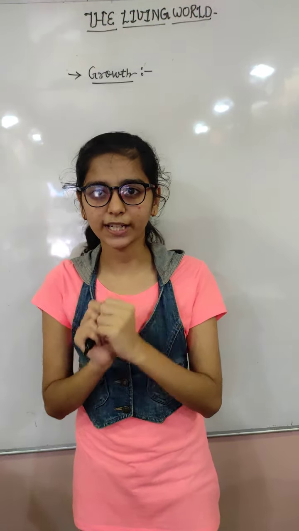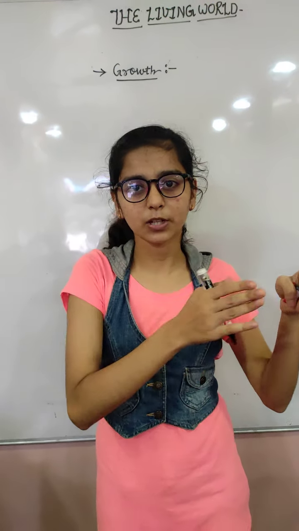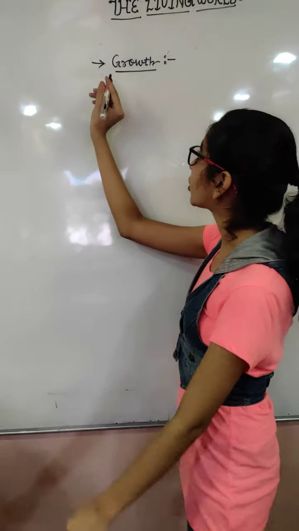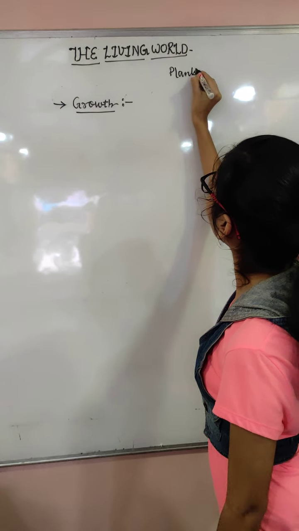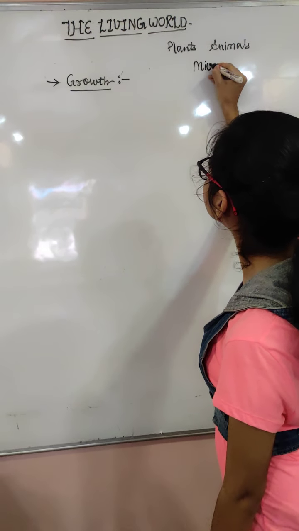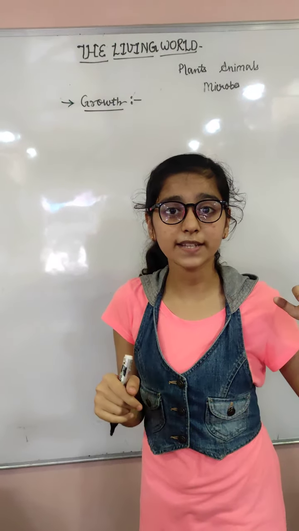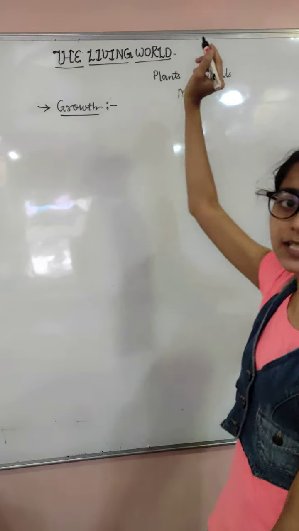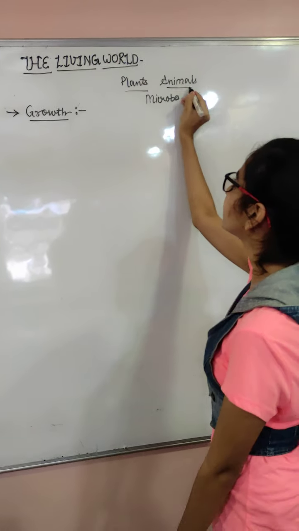For example, we have seen a child, 1-year child, and a 10-year-old boy. The 1-year child gets transformed into a 10-year-old child just because he has grown in height, in mass, and in mental ability as well. So if you are talking about growth, we know living organisms comprise both plants and animals. And not only these two, we have microbes as well. You may not have seen microbes, but you may have done the experiments of onion cell and cheek cell in the 9th standard. You remember it? Other than this, we have protozoans, fungi. We will read about that. But the main 3 are plants, animals, and microbes.